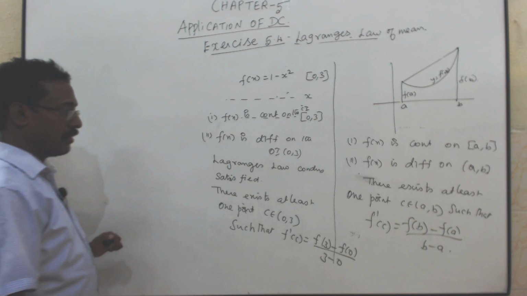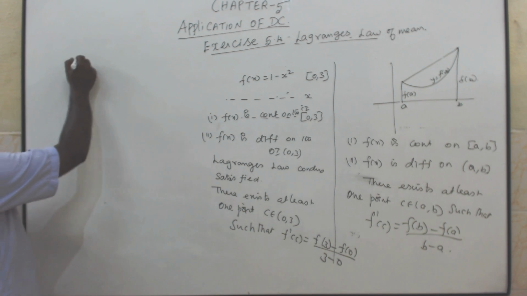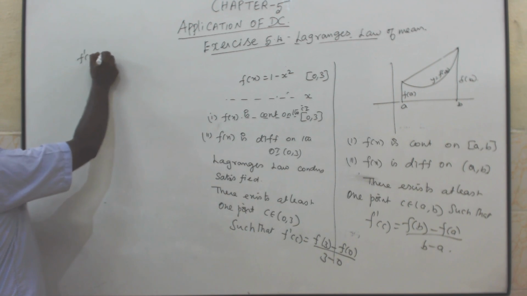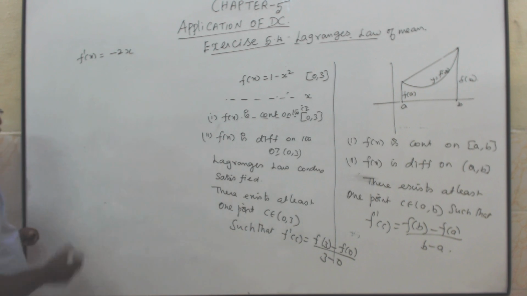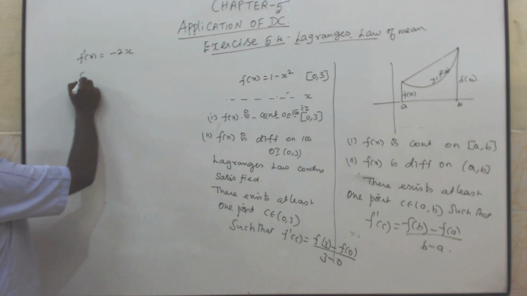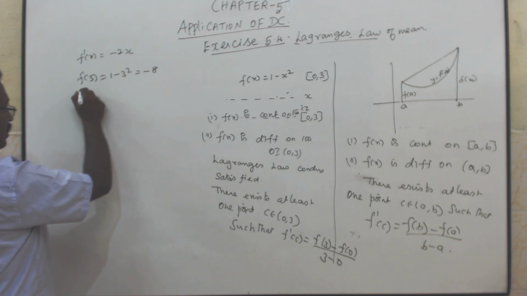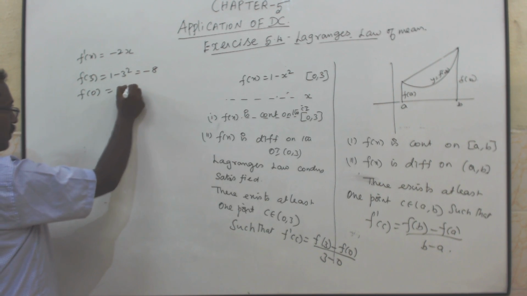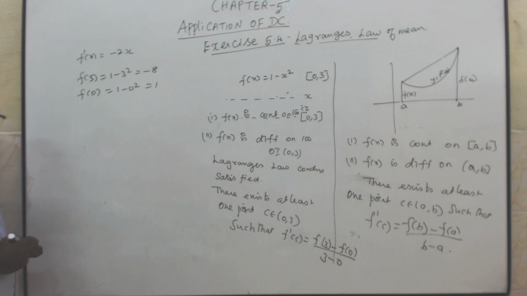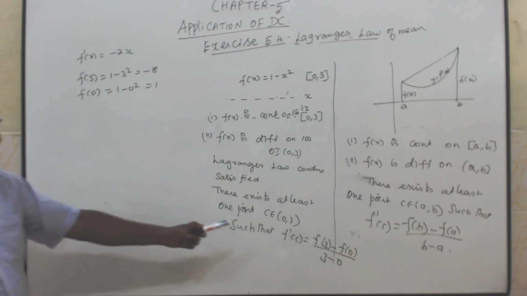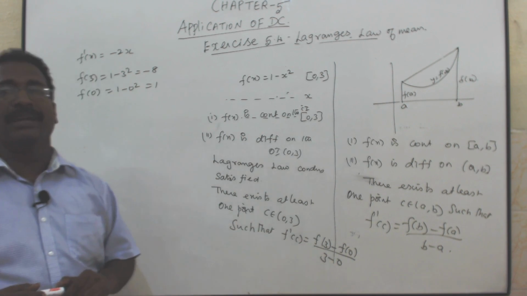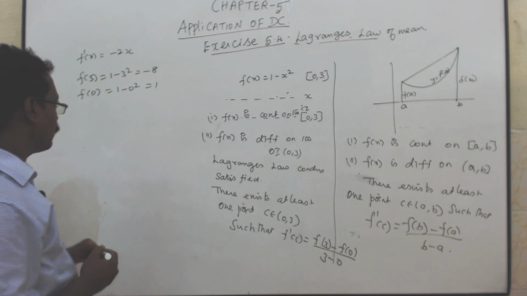That is the formula. Now first you have to find f dash of x, that is minus 2x. Then f of 3, 1 minus 3 square, is minus 8. f of 0, 1 minus 0 square, is 1. f dash of c is equal to f of 3 minus f of 0 by 3 minus 0.